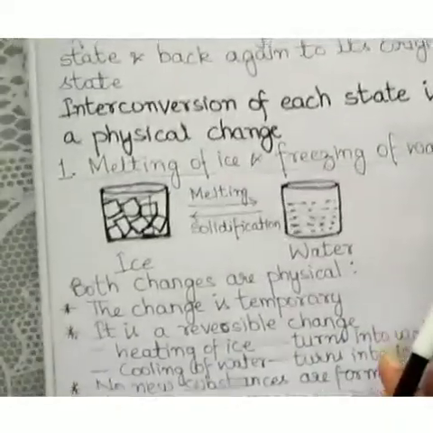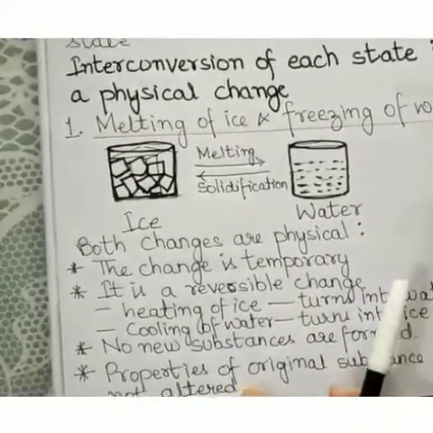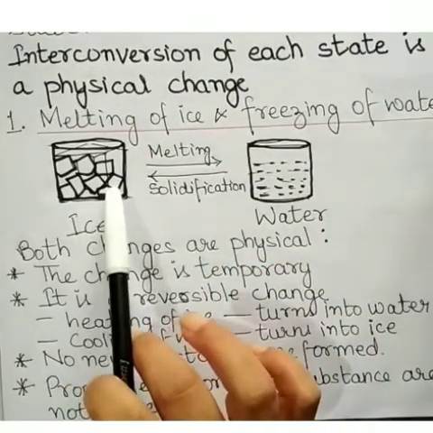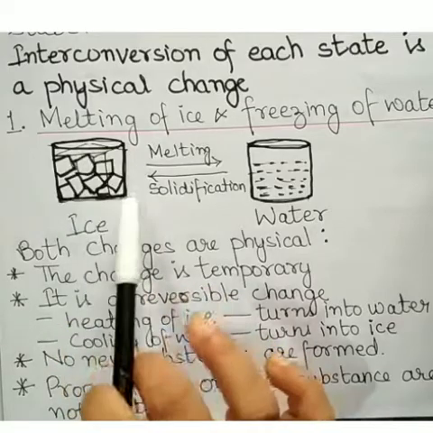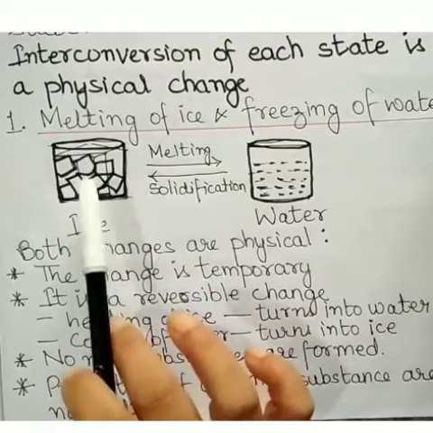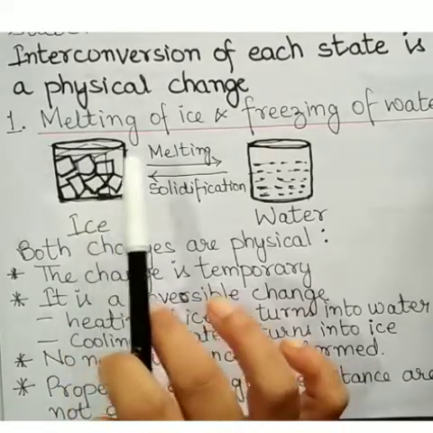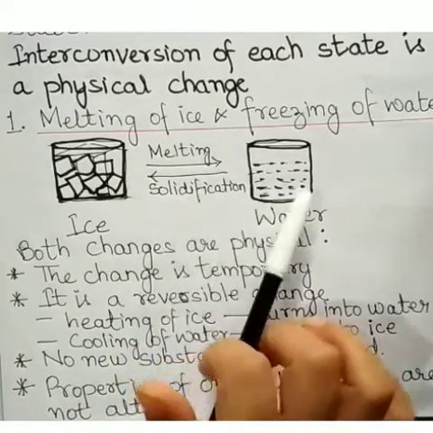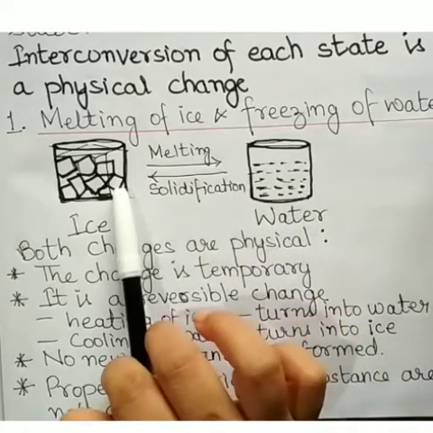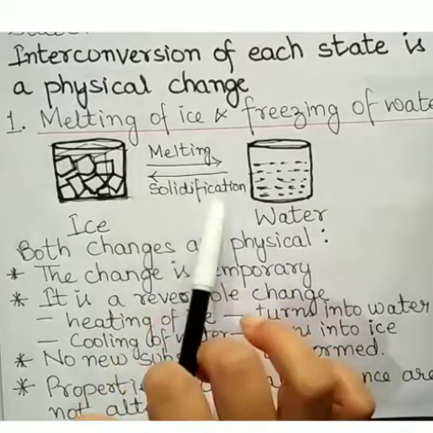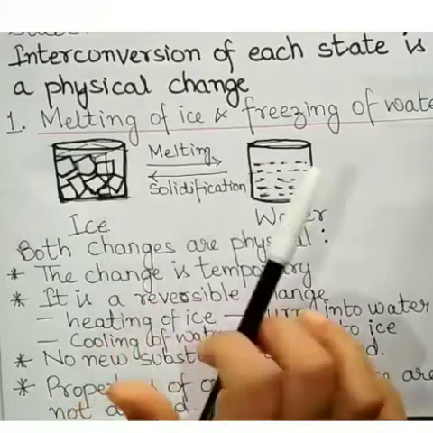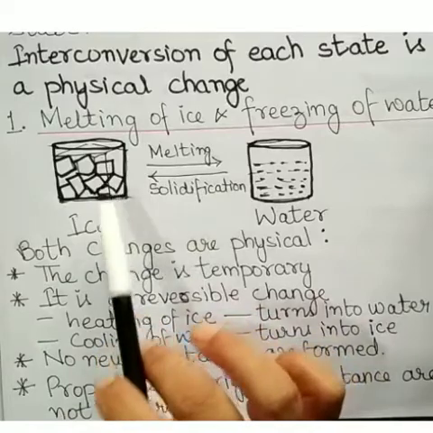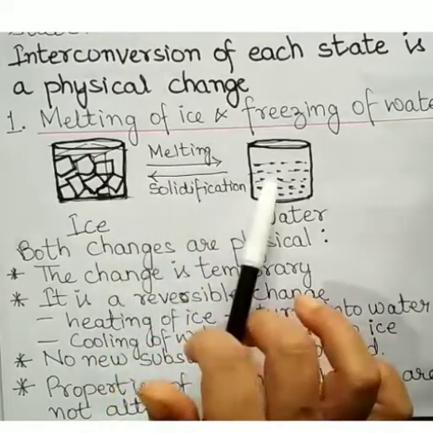Now let's take an example of melting of ice and freezing of water. You can see some ice cubes inside a glass tumbler, and when these ice cubes melt, on melting they change into water, and then on freezing the water changes into ice. So you can see there's a reversible change, ice into water, then water into ice again. So this is a physical change.